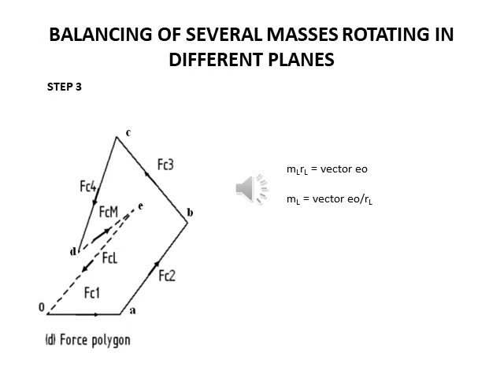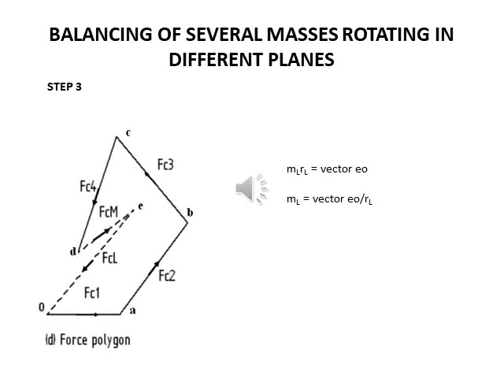Now we come to the third step. In this step, we draw the force polygon by adding the known vectors along with mm, rm. The closing vector will be ml, rl. This represents the balance force, since the balance force is proportional to ml, rl. So ml, rl equal to vector EO.